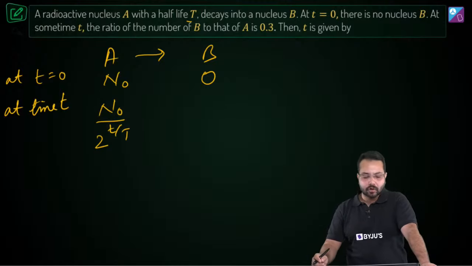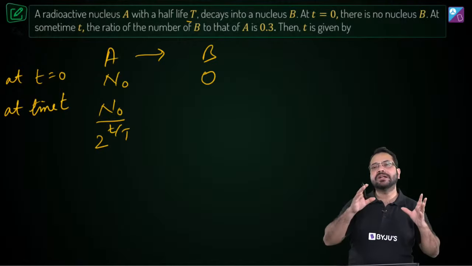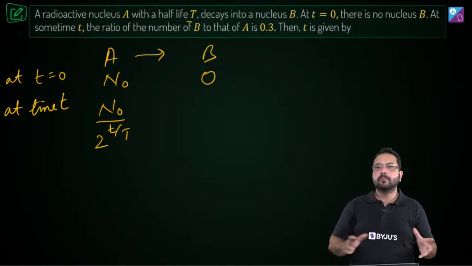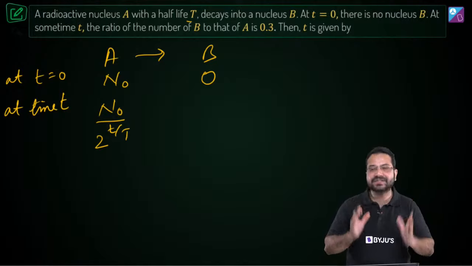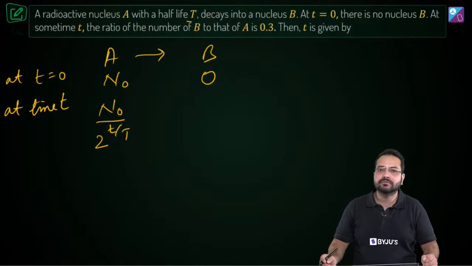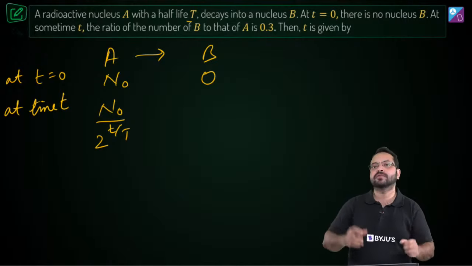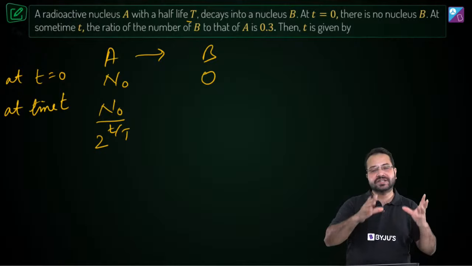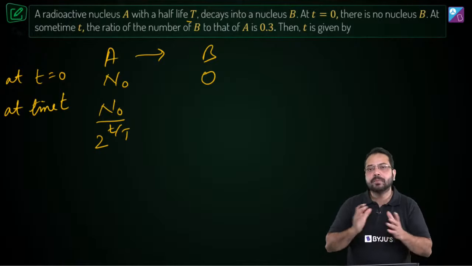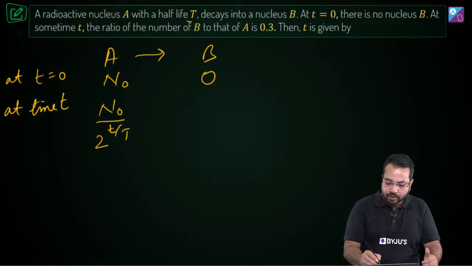Correct? Alright. Now it is very clear that the number of nuclei of A that have disintegrated will be equal to the number of nuclei of B that have been formed. Okay, A is getting disintegrated into B. So A disintegrates, B forms. So the number of nuclei of A which has disintegrated will be equal to the number of nuclei of B which have been formed. Okay, so what is going to be that number?